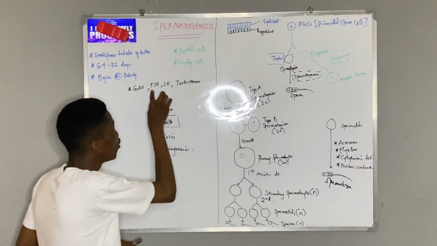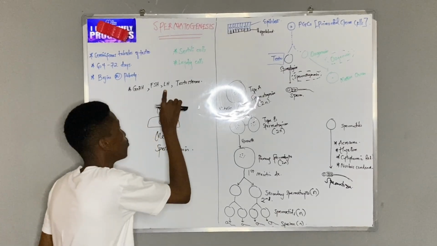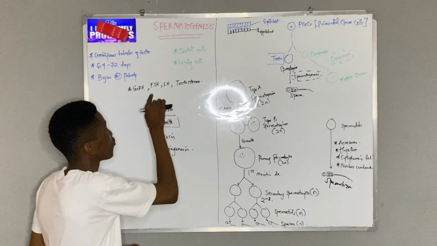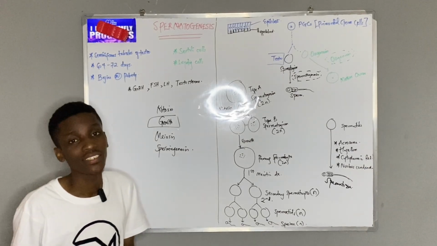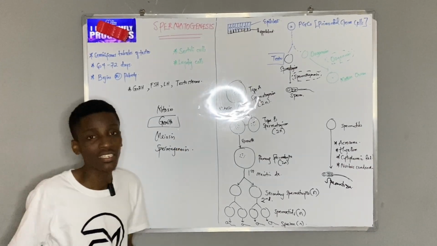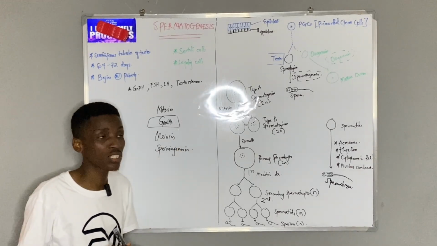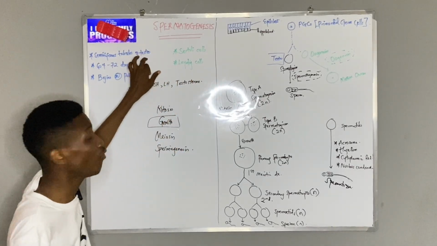We also have follicle stimulating hormone, FSH. We also have luteinizing hormone, both of which are called gonadotropins, and they are produced by the anterior pituitary gland. Then finally we have testosterone, the male sex hormone. Like I've said, it's produced by the Leydig cells of the testes.